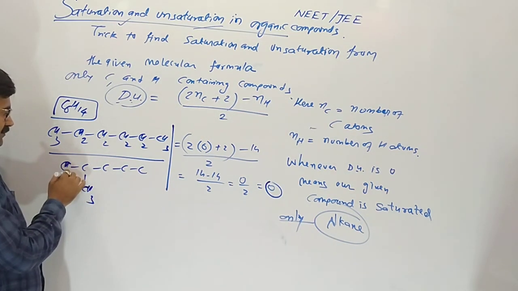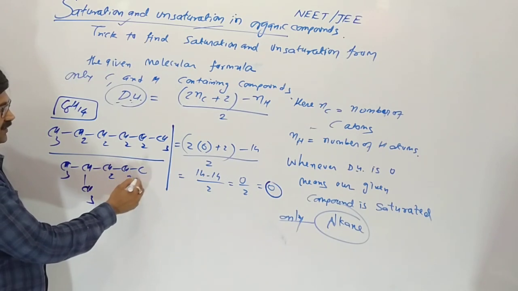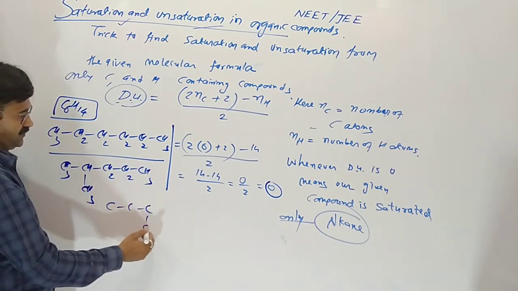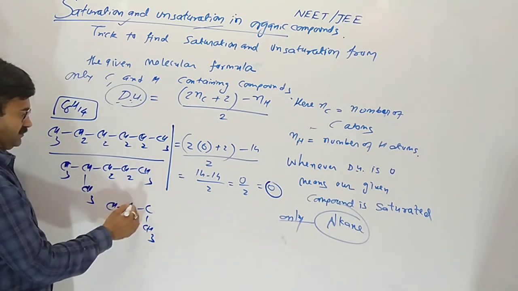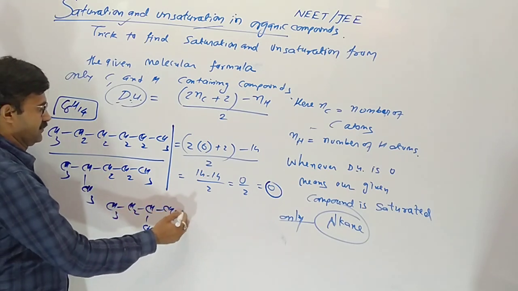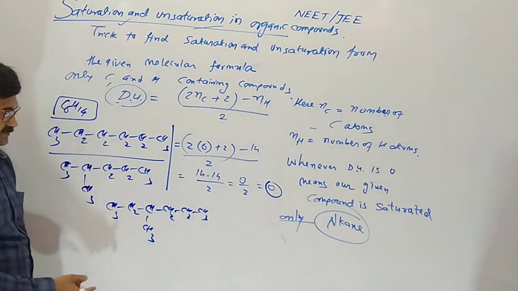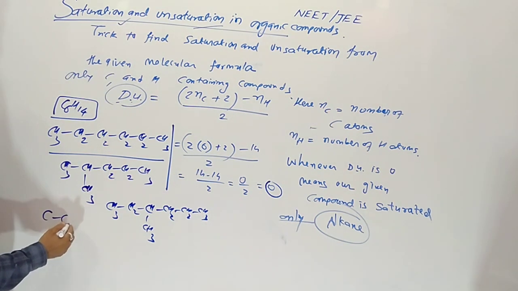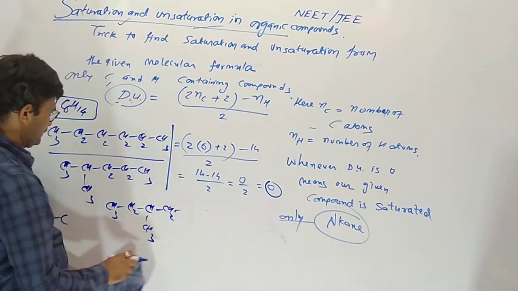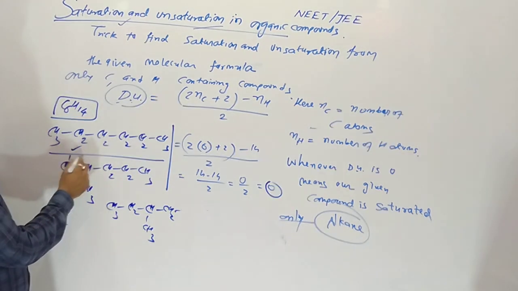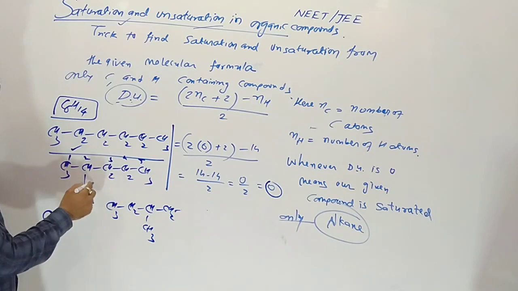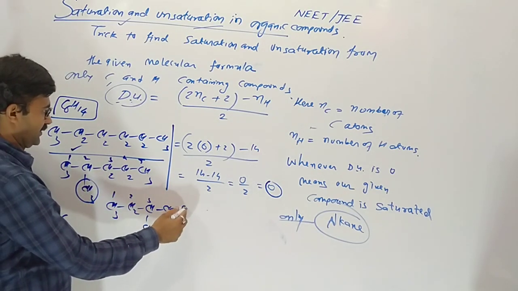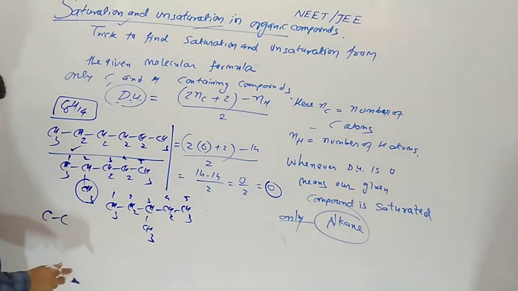All the bonds are single, so 2-methylpentane, otherwise 3-methylpentane also. Suppose, yes, here is 2-methylpentane. List order we have to choose. Then after, 3-methylpentane.